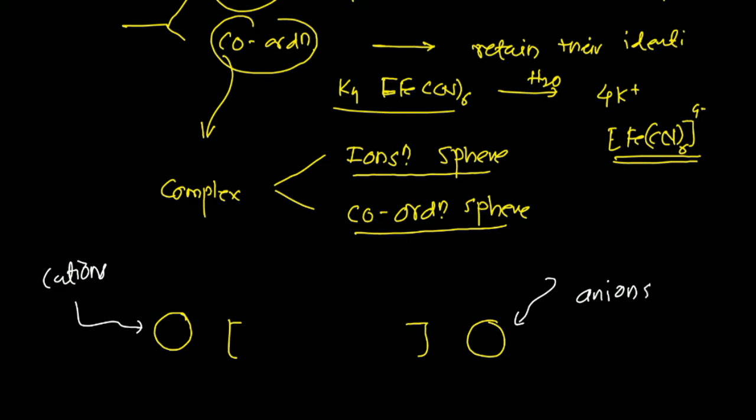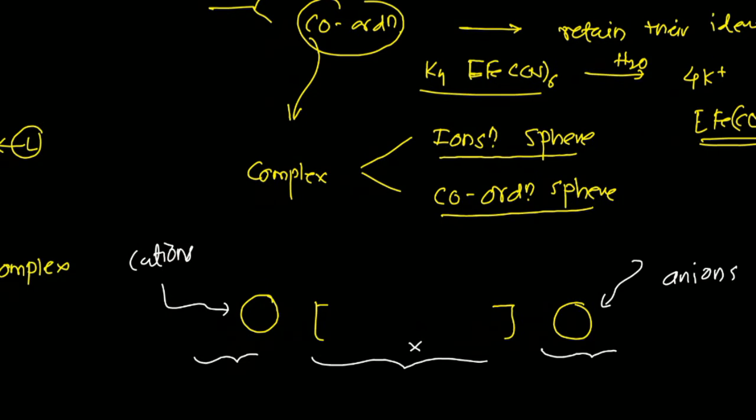So this part and this part may be ionized in solvent, but the coordination sphere cannot undergo ionization. That's why it retains its identity. Remember this point. The ionization sphere is a type of counter ion that balances the oxidation state of the system. Now, how do we name that complex?